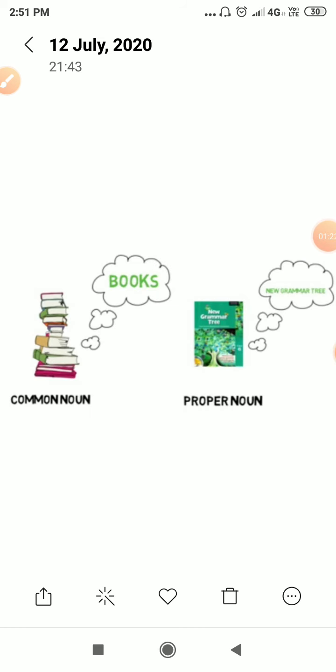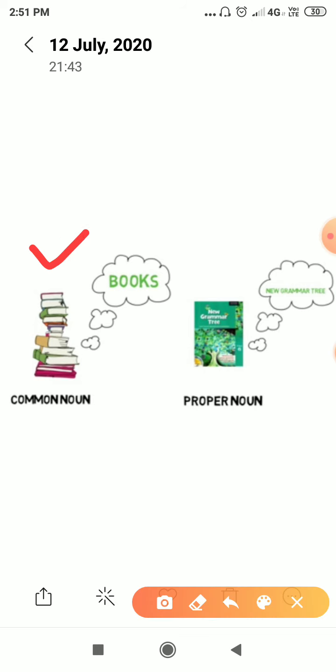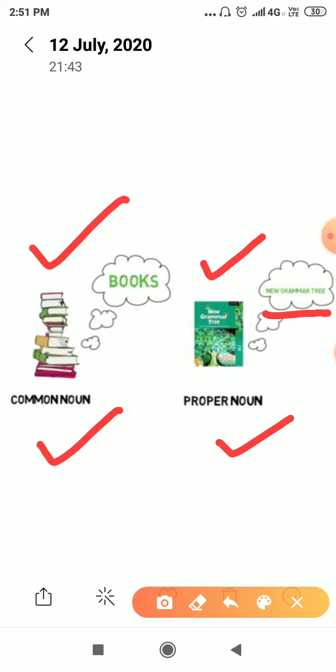Dear students, look at these pictures. In the first picture, these are books, but we don't know the names of these books, so we can call it a common noun. And in the second picture, there is one book and its name is New Grammar Tree, so we can call it a proper noun.